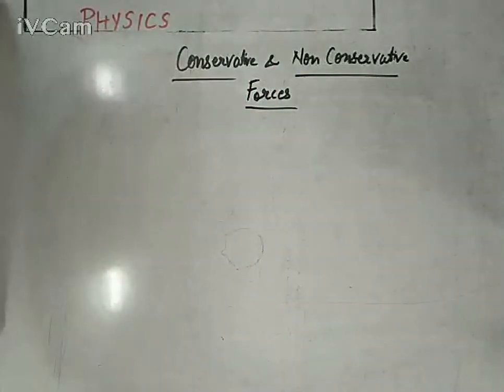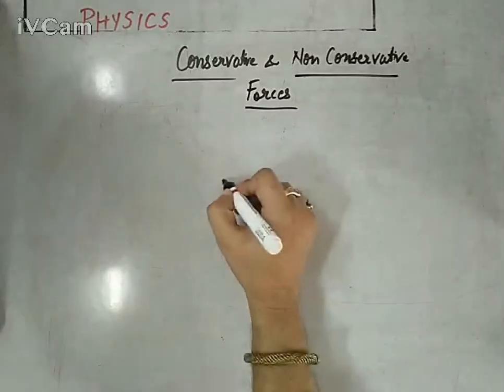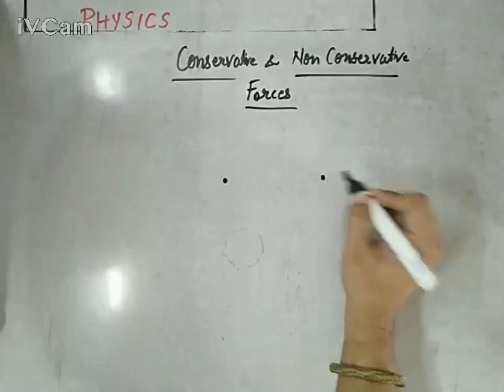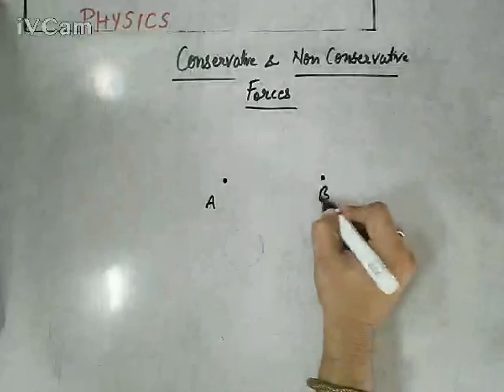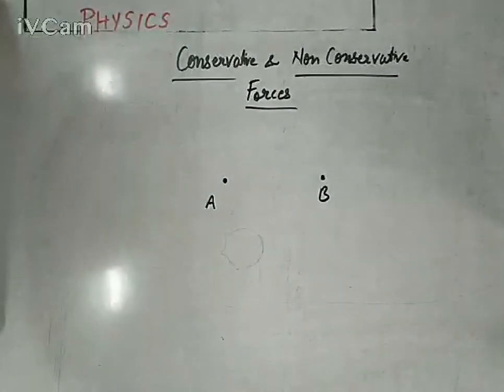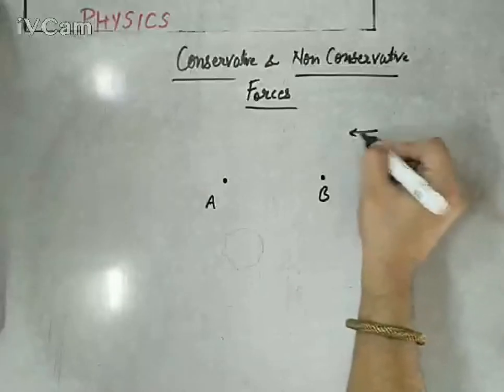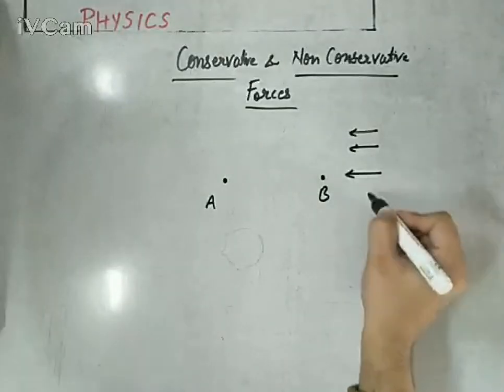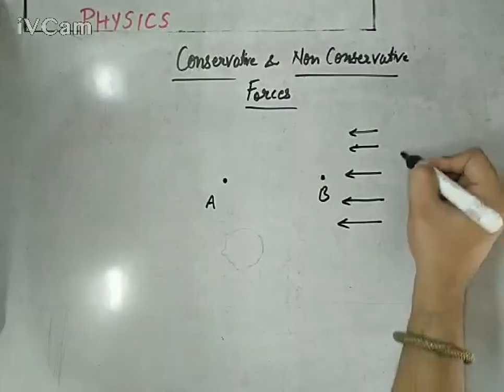So what are the conservative forces? Let me tell you. Suppose we are displacing a body from A position to B position against an opposing force, against any opposing force. Suppose there is the opposing force F, which is opposing this displacement A to B. This is an opposing force.